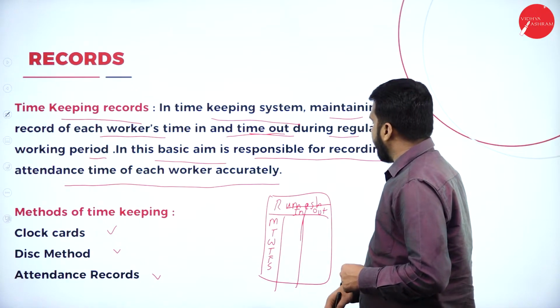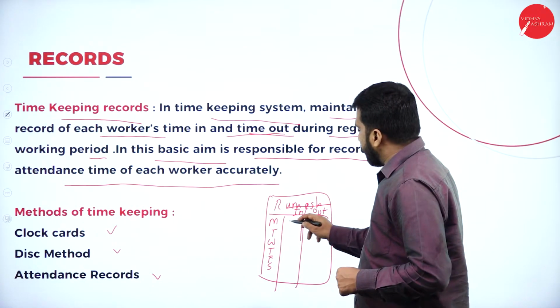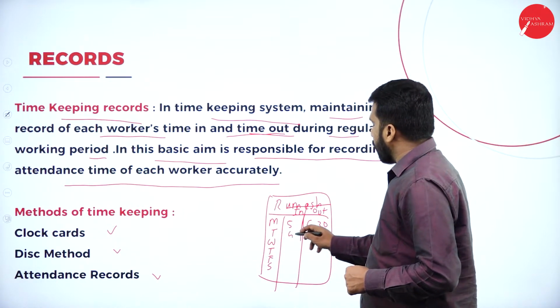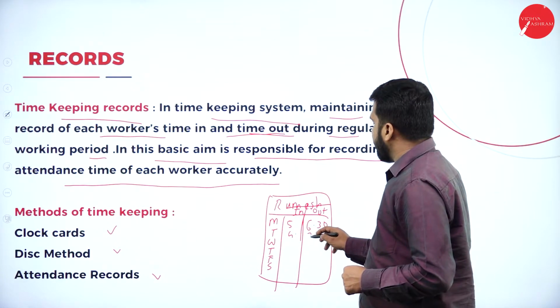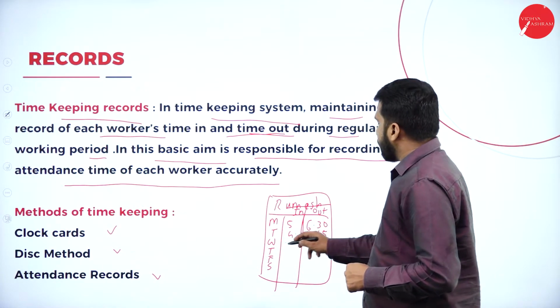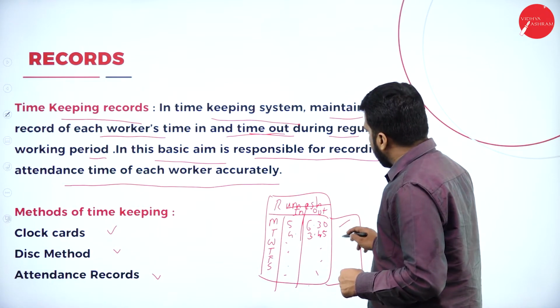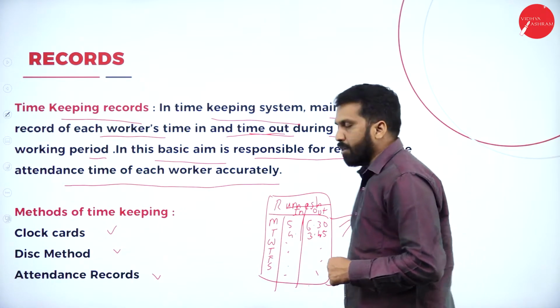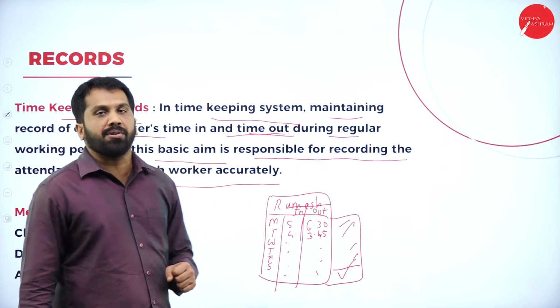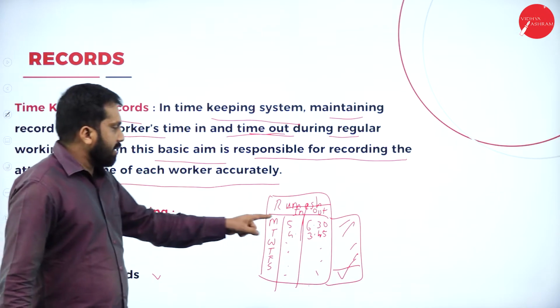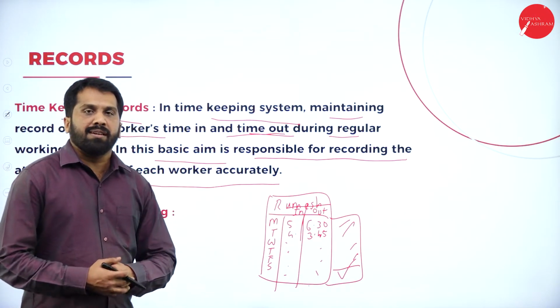This is in and this is out. 5 o'clock he came, evening 6:30 he left. 4 o'clock he came, evening 3:45 he left. Similarly, we write down, and in the total column number of hours, and we will total. Like this we are supposed to calculate. As per the watch, whatever the time shows, the login and logout will be mentioned.